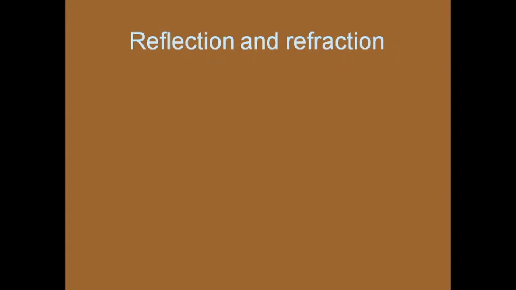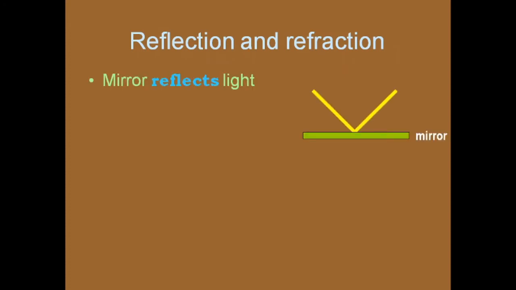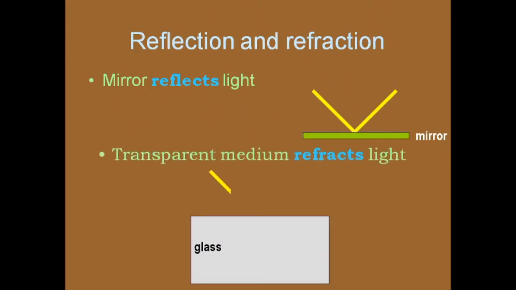What do you mean by reflection and refraction? The mirror reflects the light like this. A transparent medium refracts the light like this. The light coming from one medium gets reflected by the mirror in the same medium. Here the light coming from one medium enters the second medium having a different refractive index, and we call it refraction of light.